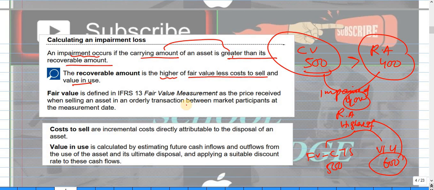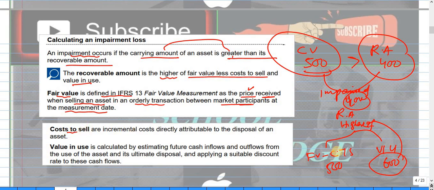Now what does fair value mean? IFRS 13 Fair Value Measurement gives a definition: fair value is the price received when selling an asset in an orderly transaction between market participants at the measurement date. So that will be your fair value. Clear?